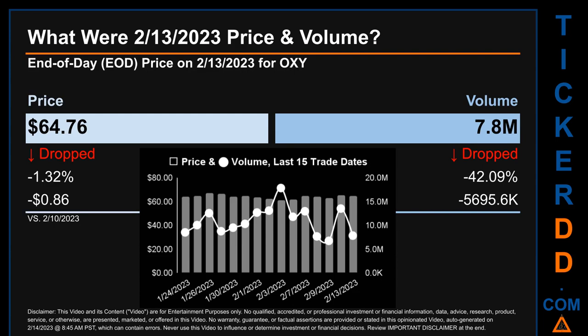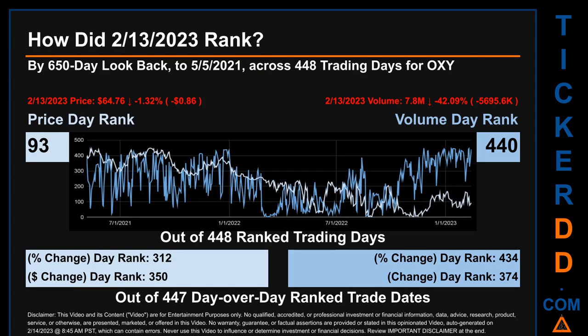Across a range of $5.85, the max and minimum end-of-day price were respectively 67.09 and 61.24. Volume saw a range of 11.1 million, from a day low of 6.7 million to a day high of 17.9 million.